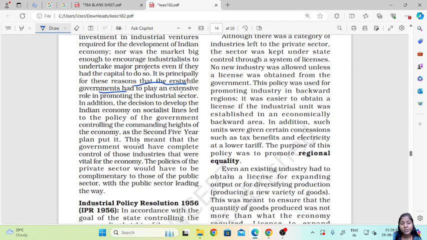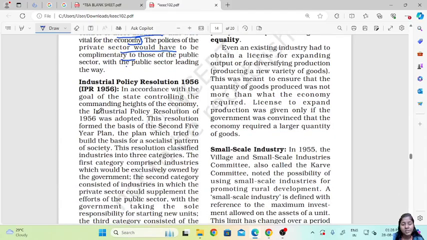Okay, so the decision to develop the Indian economy on socialist lines led to the policy of the government controlling the commanding heights of the economy. As the second 5-year plan put it, this means that the government will have complete control of those industries that were vital for the economy. The policies of the private sector will have to be complementary to those of the public sector. So, we'll see the Industrial Policy Resolution of 1956.